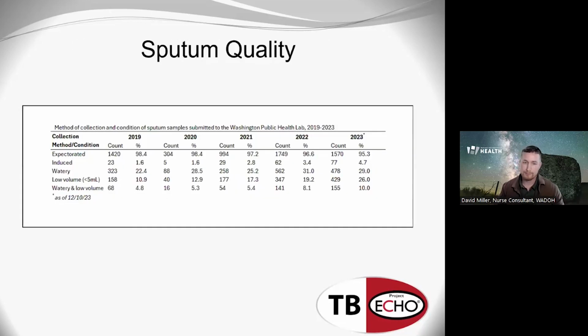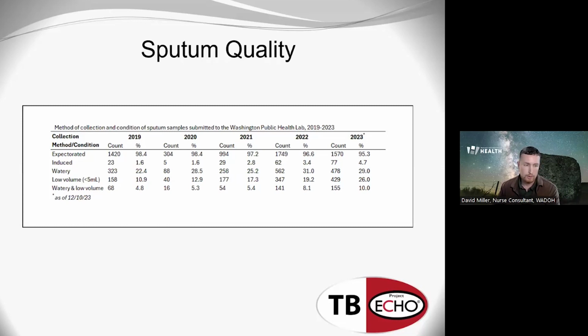So let's talk a little bit about sputum quality. Here's some data that I recently was able to get from our Washington State Public Health Lab. It shows some interesting patterns regarding the quality of sputum they regularly receive to give us the results so that we can make all these decisions that I just covered.